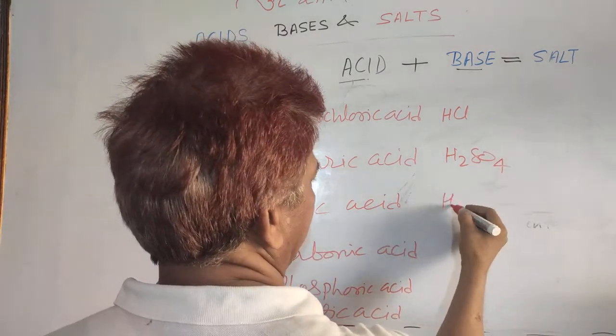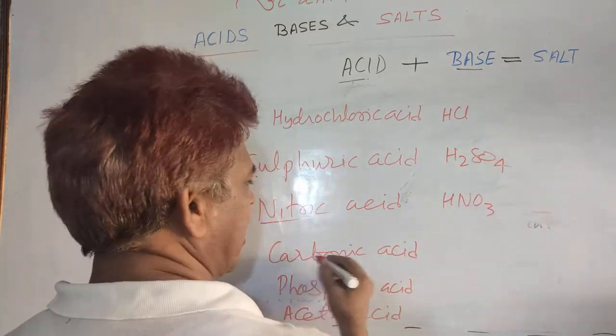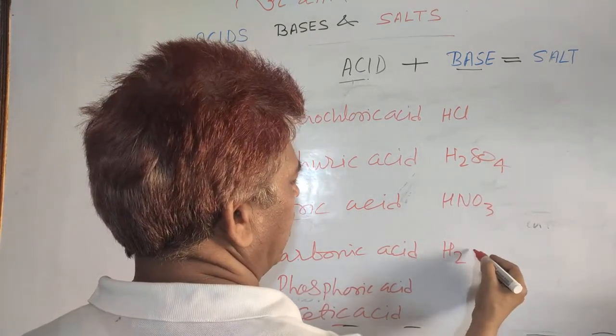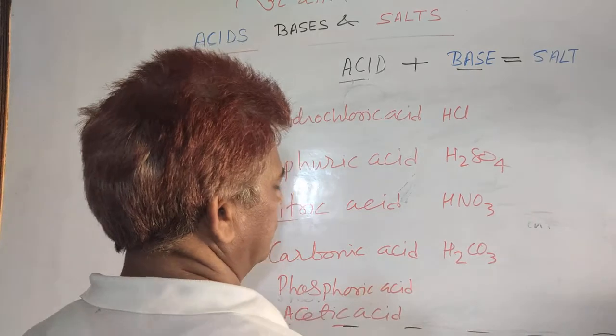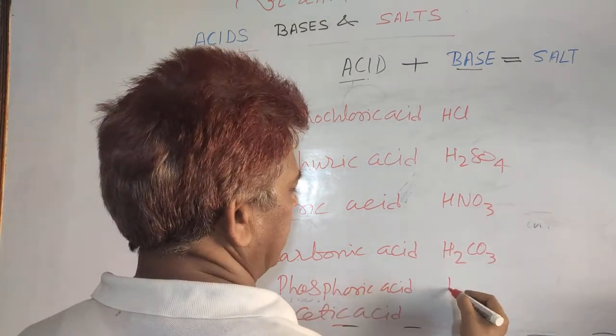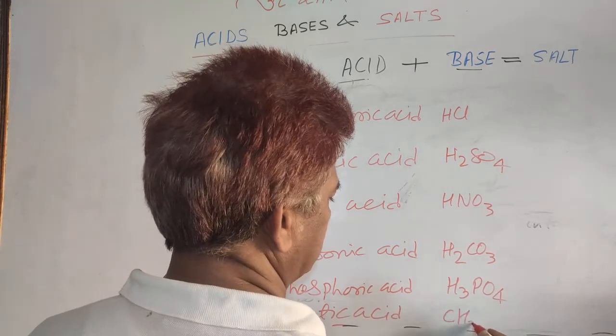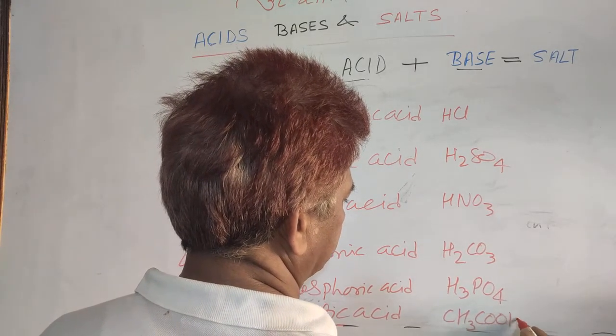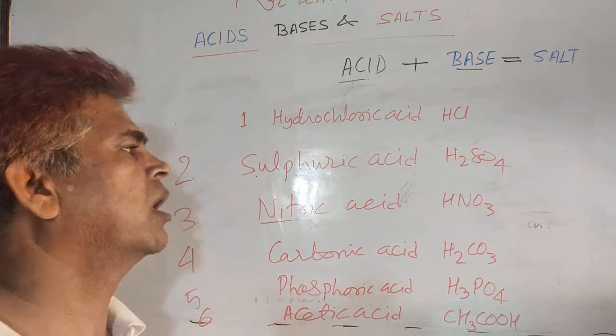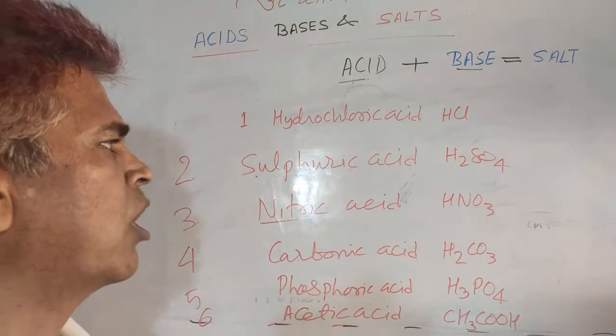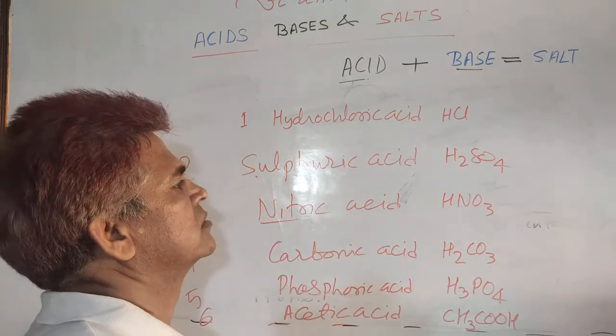Nitric acid, that is HNO3. Carbonic acid, you know the formula H2CO3. Phosphoric acid, H3PO4, and acetic acid, CH3COOH. These are some formulas of acidic substances.